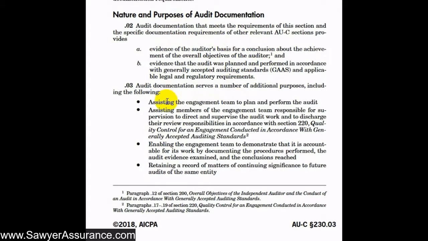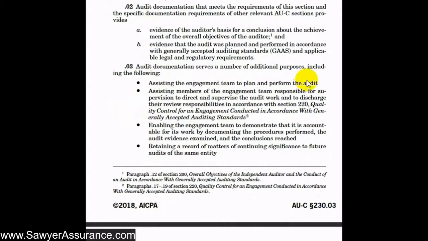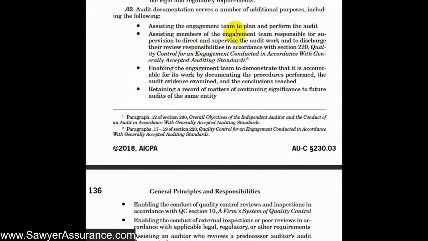Additionally, the audit documentation might assist the engagement team to plan and perform the audit. So having documentation of certain things might allow other engagement team members to review that information and help them in the particular areas that they're working in. It might also help members of the engagement team that are responsible for supervising others. So if we have audit documentation, there's something for those engagement team supervisors to review and to supervise.